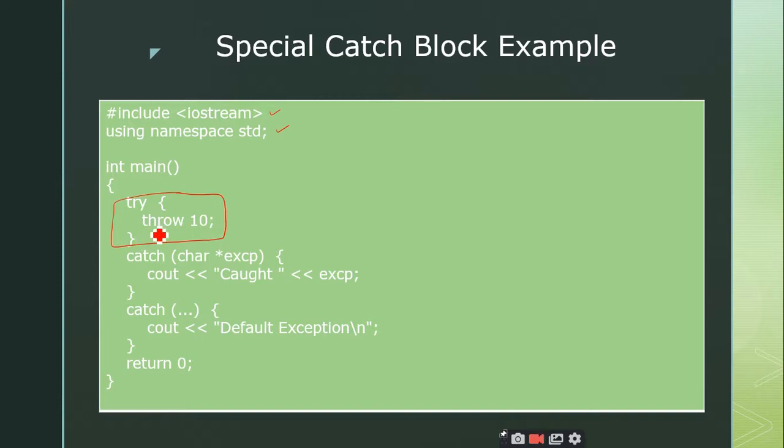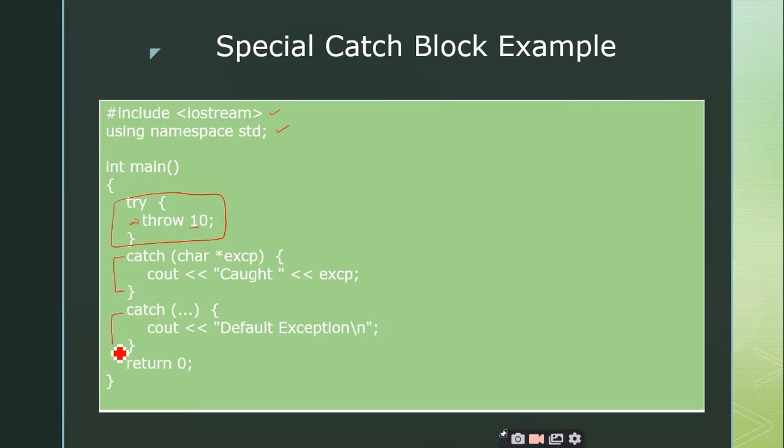Don't assume that the try block consists of only throw. You can write any type of code. As I told, whenever you have a doubt that a particular set of statements or block of code will generate an exception, you can simply put it under the try block. For this simple example, I am taking just a throw statement which throws a value of 10. What is the data type of 10? Integer, sir. Integer, right?